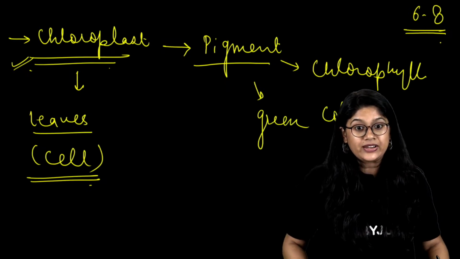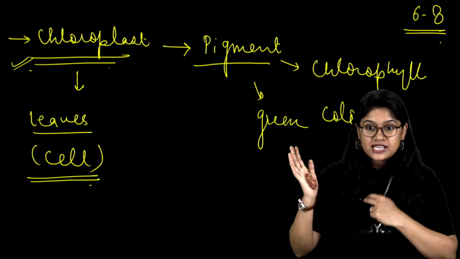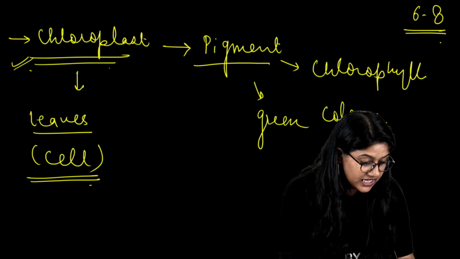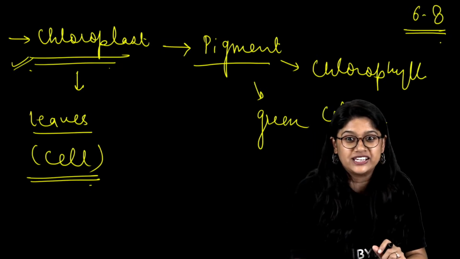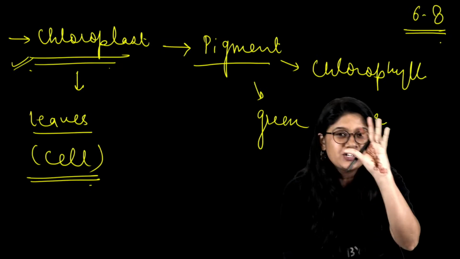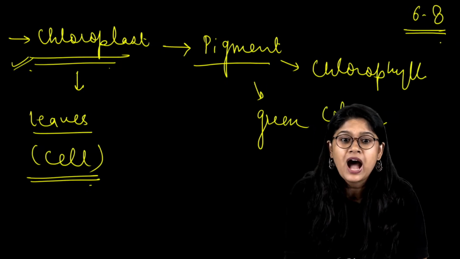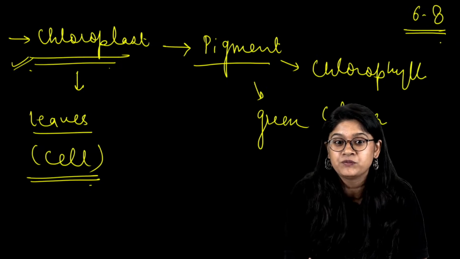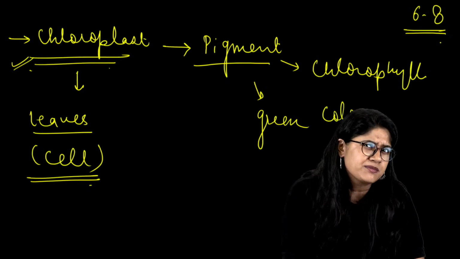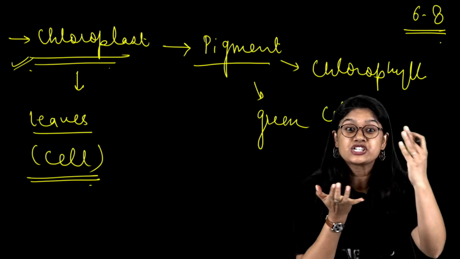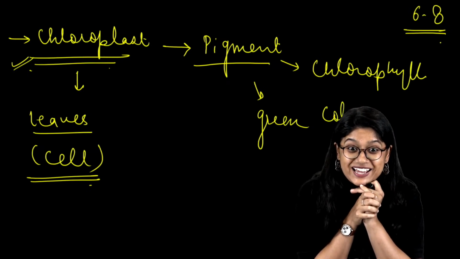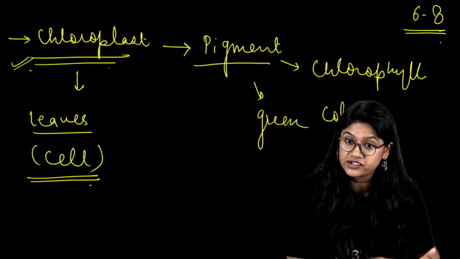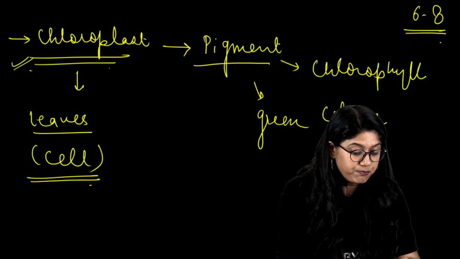Now, many of you are saying, ma'am, we have seen yellow, pink and orange leaves also. How many of you have seen those beautiful leaves during autumn? Normally also we sometimes see different shades of leaves. You will be learning in your higher classes that there are different types of pigments.